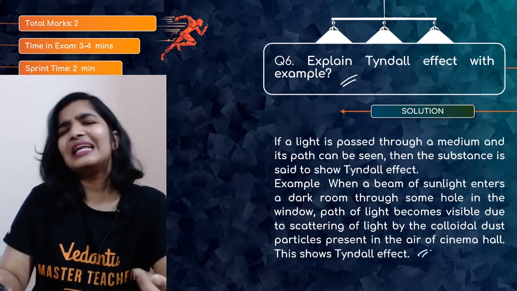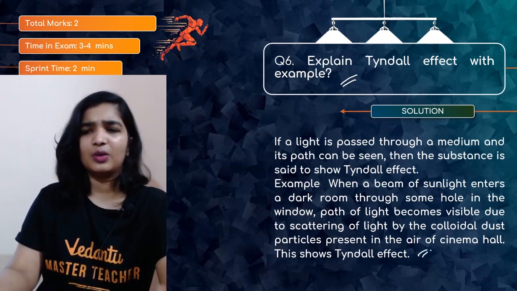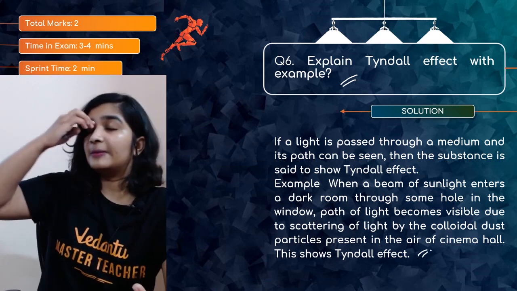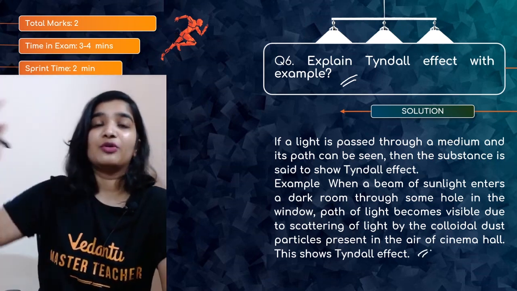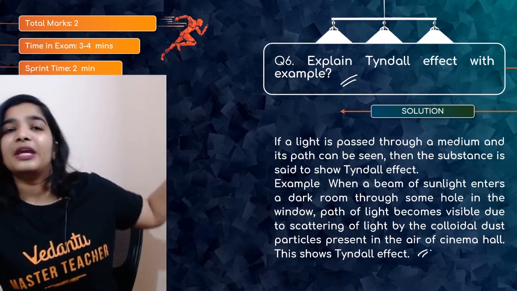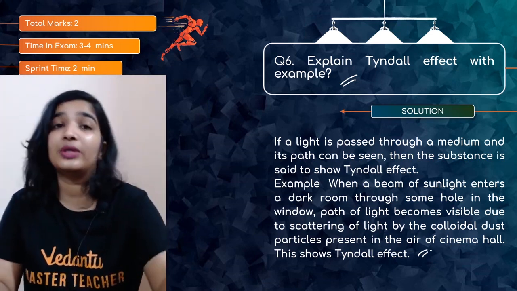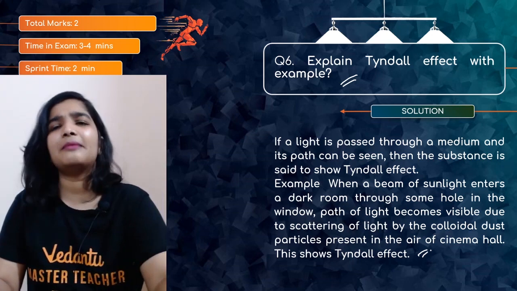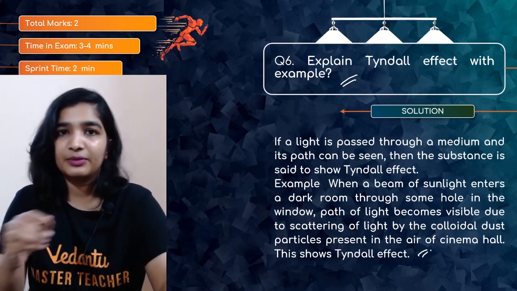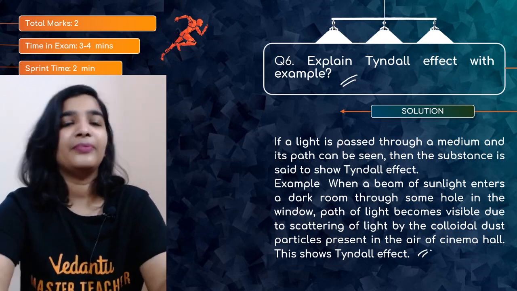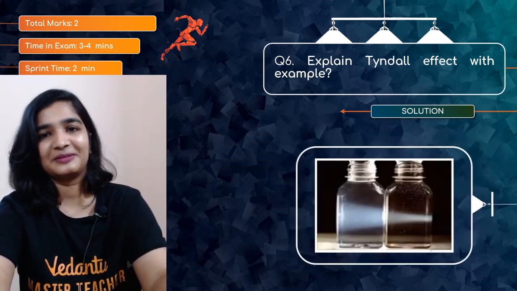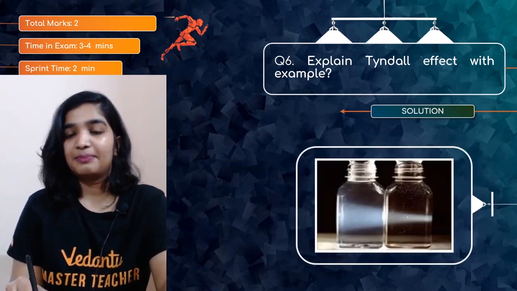So you can write any examples. You can take an example of a colloid, or even there will be scattering of light in the canopy of a forest, or in a dark room through a small hole. If light is entering there, you can also see the Tyndall effect. So any example is fine, whichever you remember, and you can put it down properly. You can just reproduce it on paper. But the Tyndall effect is important. You can see the pathway of light.